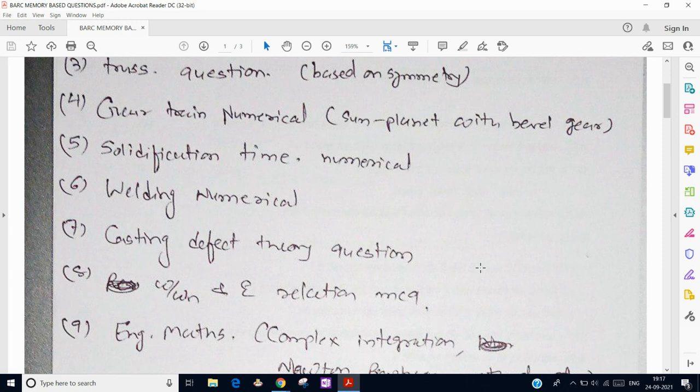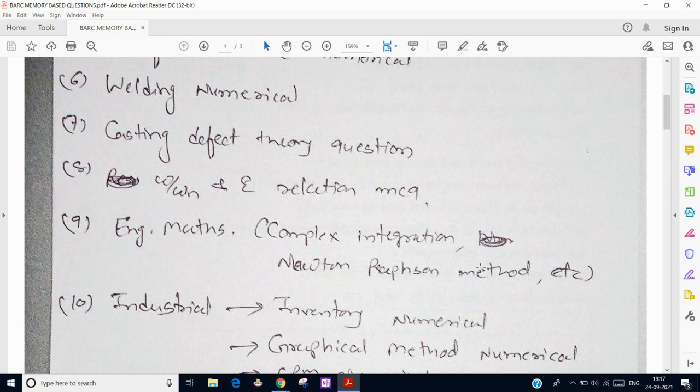Next there was one question regarding the relation between omega upon omega n and the transmissibility, with the damping ratio. So there is one MCQ giving the relation regarding omega upon omega n and epsilon. If you talk about engineering mathematics, then the weightage was quite less compared to other sessions. There was one complex integration problem. There were some numerical method, iterative based numericals, and one question from Newton-Raphson's method.